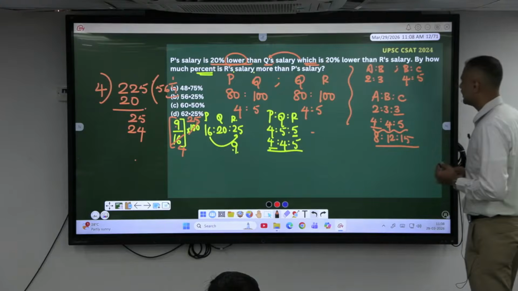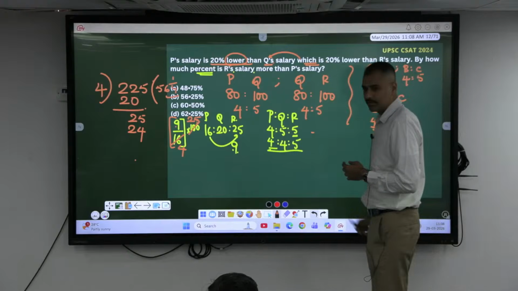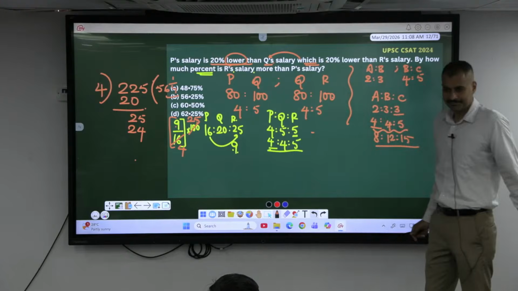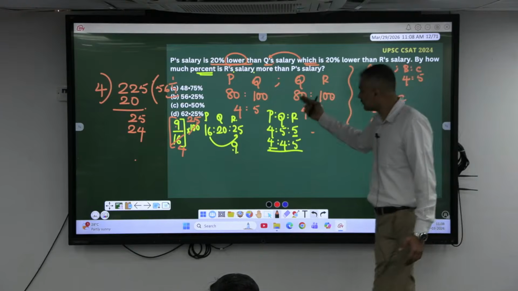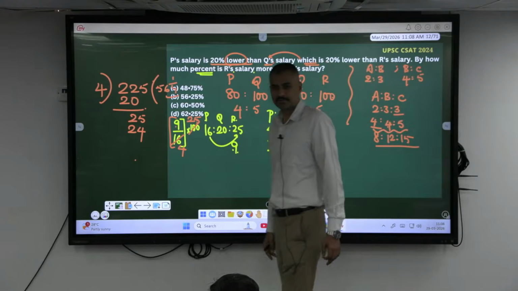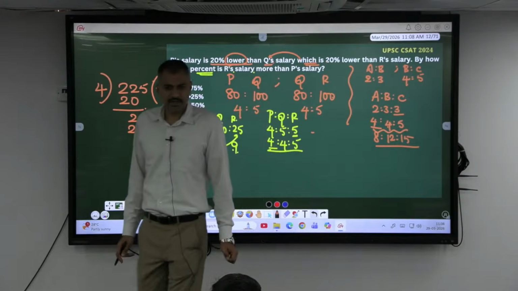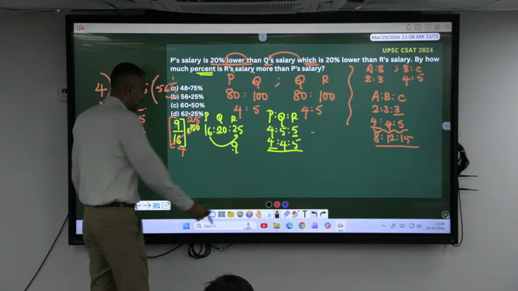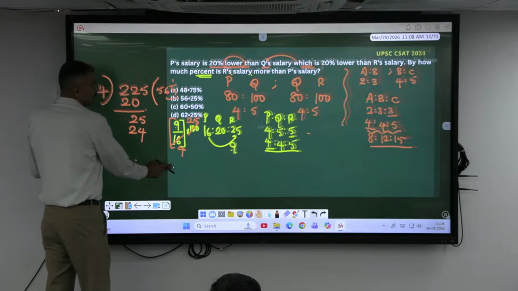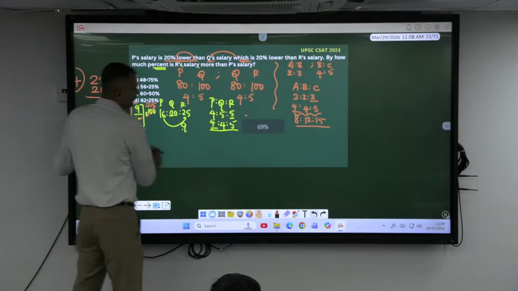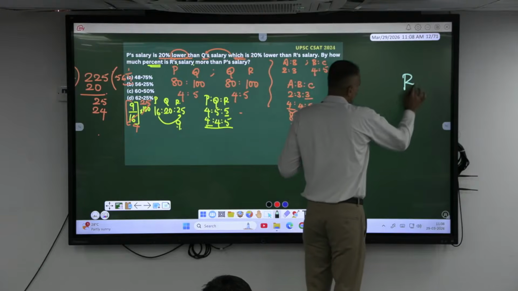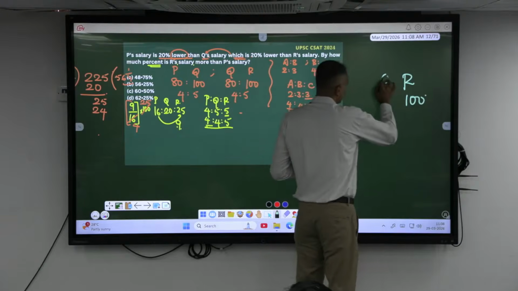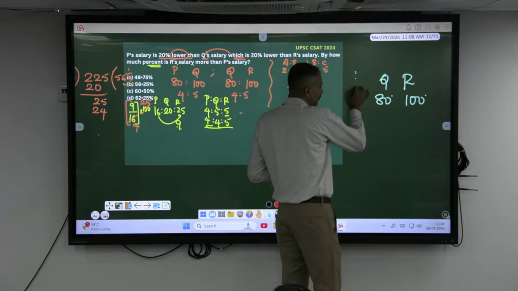Yeah, you can consider anything. You can do that also. Not a big deal. What he's saying is, you start from assuming R, where R becomes 100, Q is 20% less, 80, and P is 20% less.